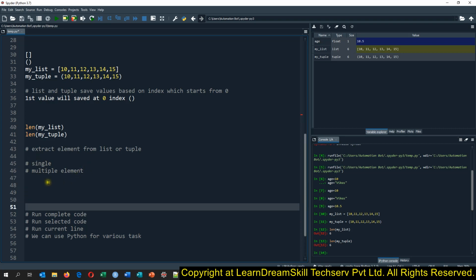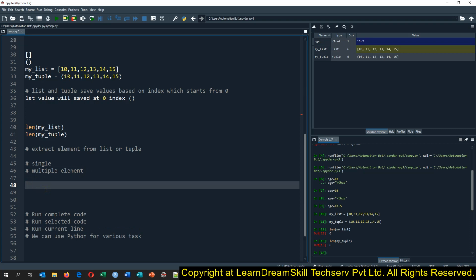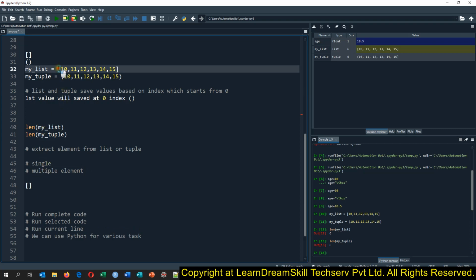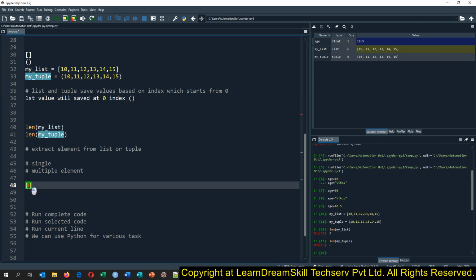Okay, so whenever we want to extract an element from a list or tuple, we have to use the square bracket only, whether it is a tuple or list. Don't be confused: whenever we are creating, we use the square bracket to create the list and the parenthesis to create the tuple. Whereas whenever we are extracting the element, we use the square bracket only, whether it is a tuple or list.